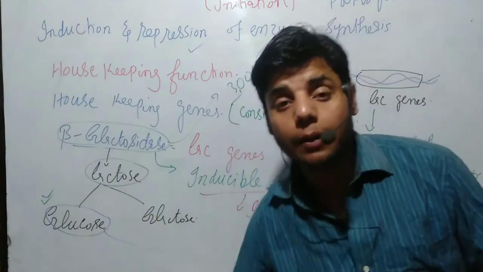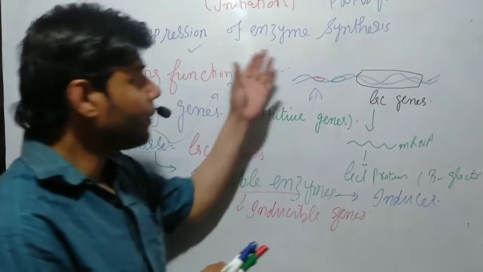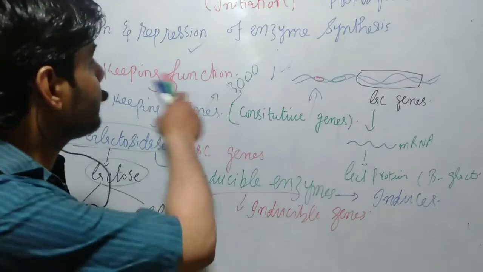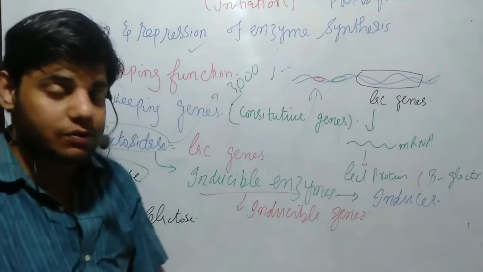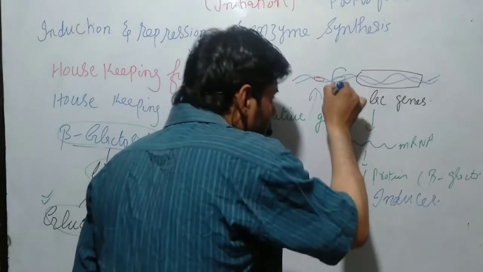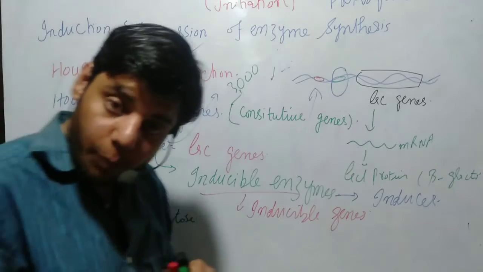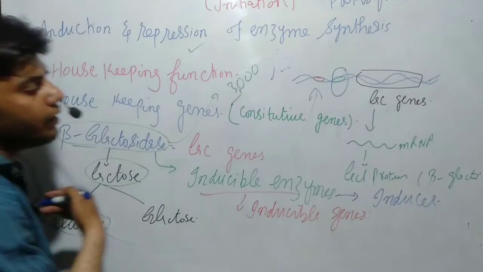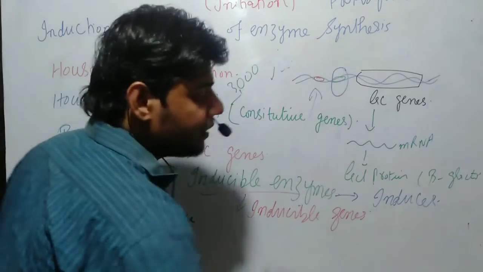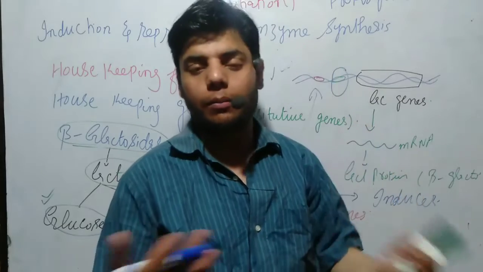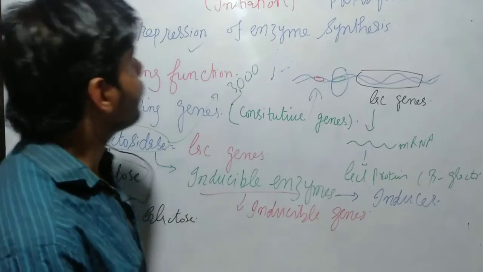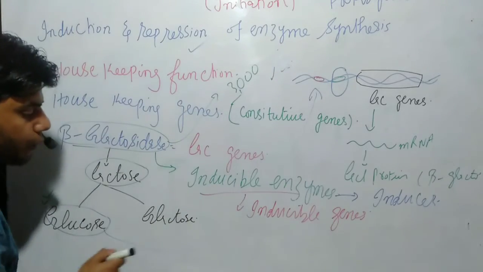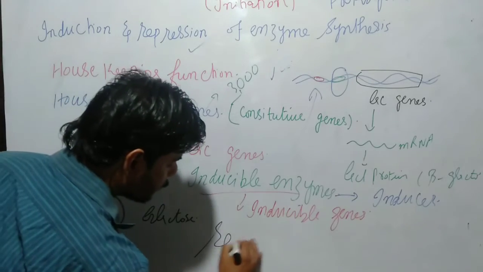The co-repressor will bind with the repressor enzyme. When it binds, the repressor enzyme is activated, and it will bind to the operator region. When it binds to the operator region, the process is stopped. So when the process stops, beta-galactosidase or the proteins are not produced. Okay, so we call that a repressor enzyme, and these repressor enzymes are also produced by genes which we call repressor genes.